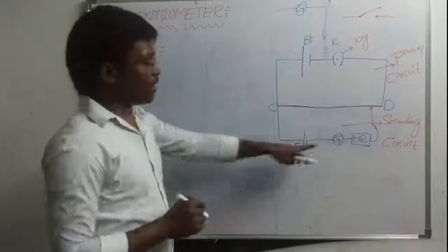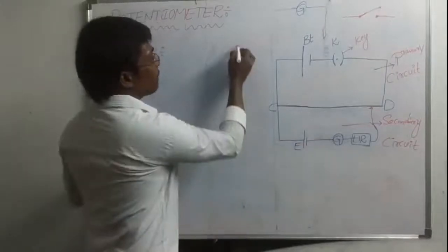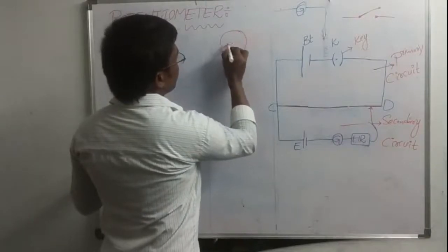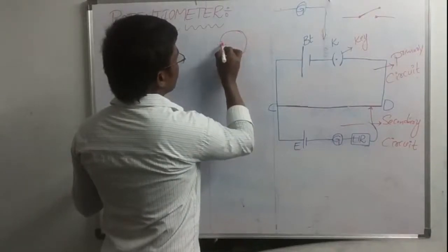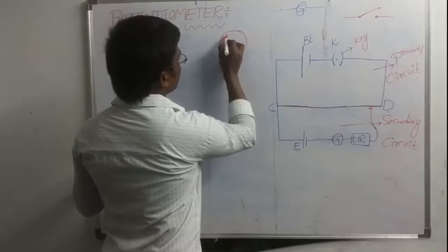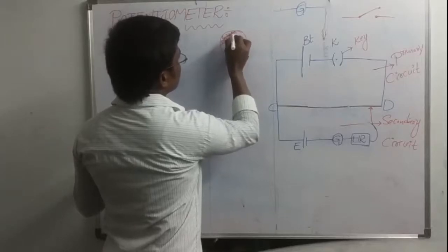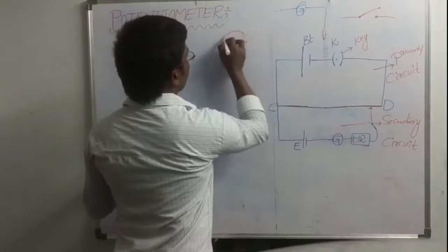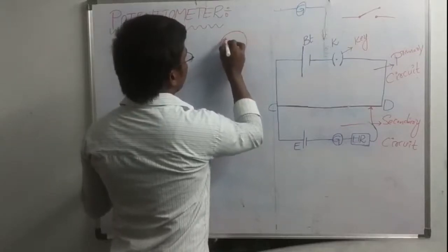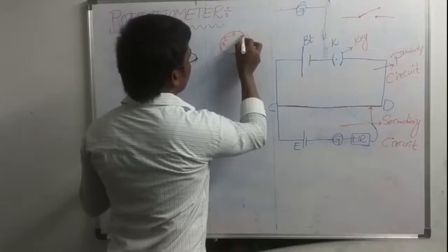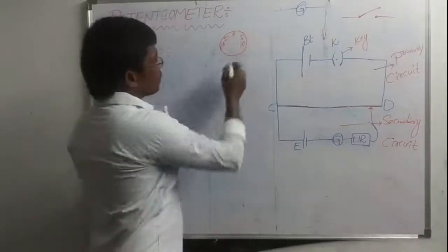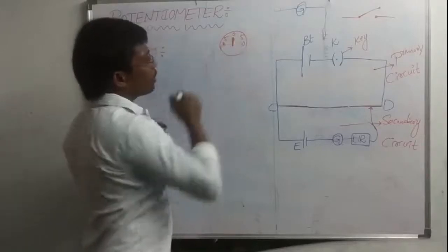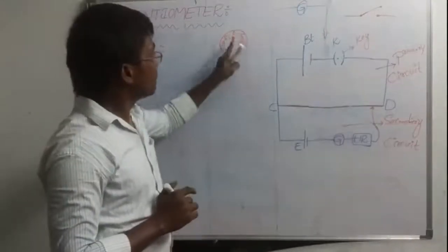I will tell you the symbol of this galvanometer. Suppose this is 5, 4, 3, 2, 1, 0. Otherwise you can write it like this: 10, 5, 0, 5, 10. So this is the galvanometer symbol. That means this is the needle.